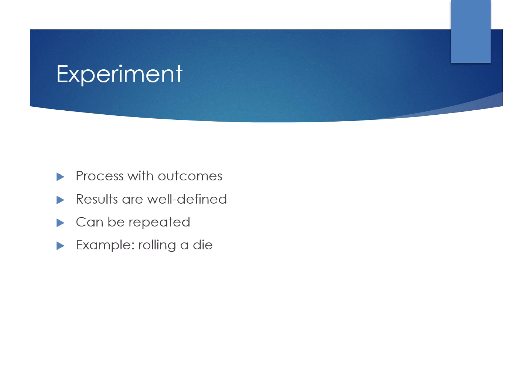Experiment. An experiment is any process that produces outcomes. The outcomes must be clearly defined. An experiment can usually be repeated, and each time we may get a different result. For example, in real life, rolling a die is an experiment.